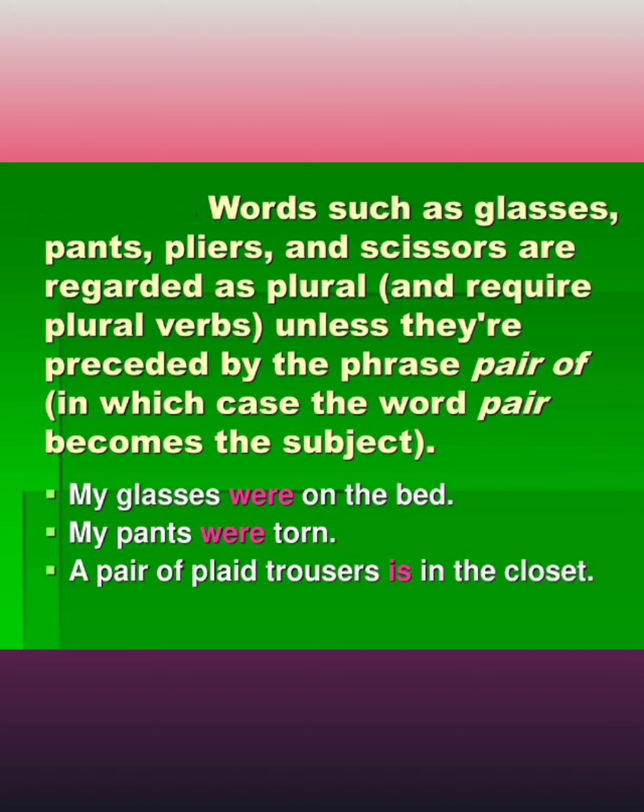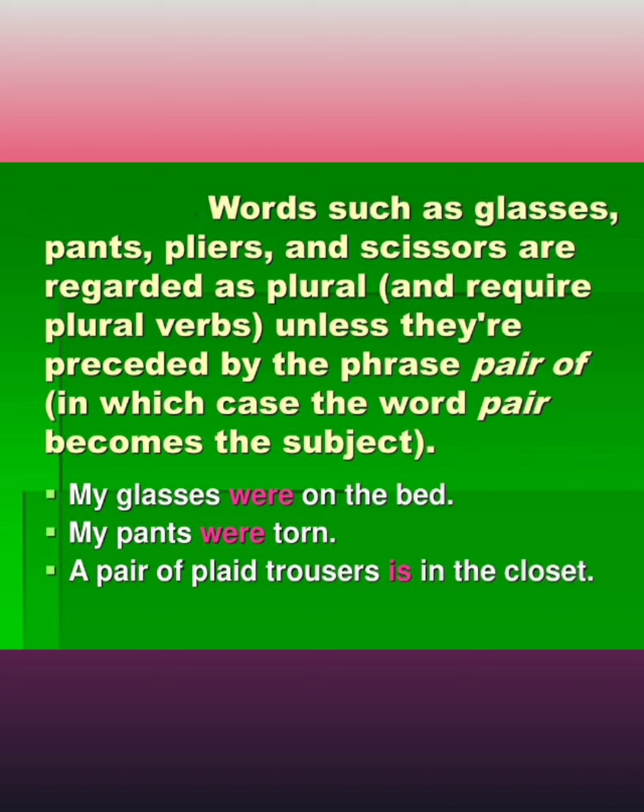Words such as glasses, pans, pliers, and scissors are regarded as plural. Okay, these are nouns also, and these are regarded as plural, and they require plural verbs unless they are preceded by the phrase pair of, in which case the word pair becomes the subject. So, my glasses were on the bed.